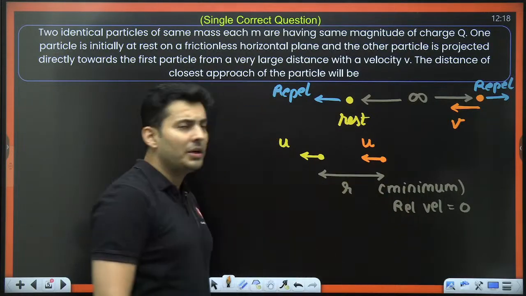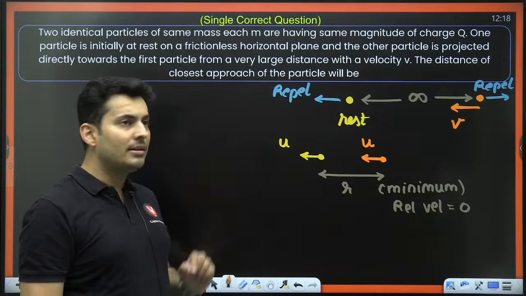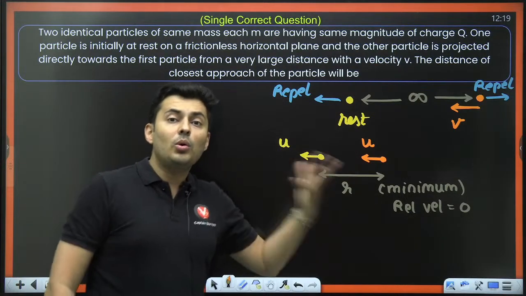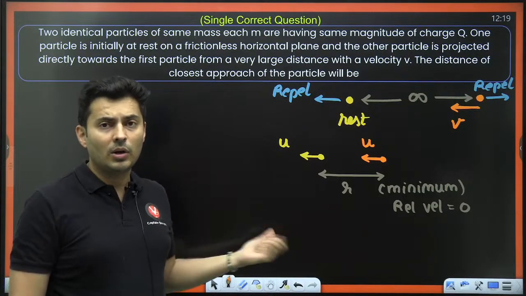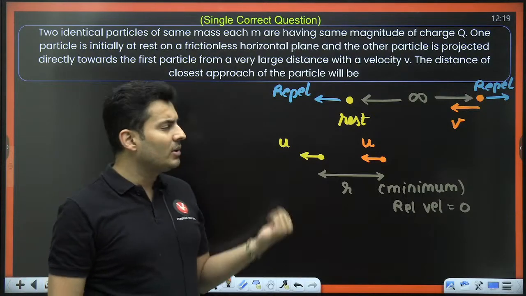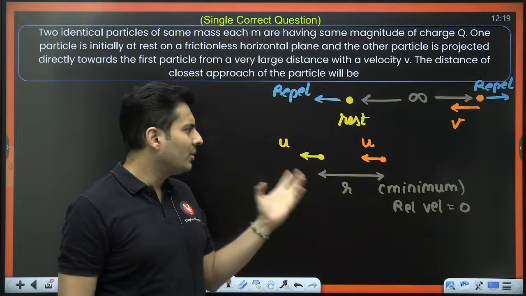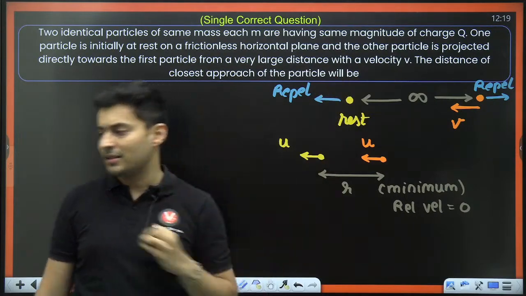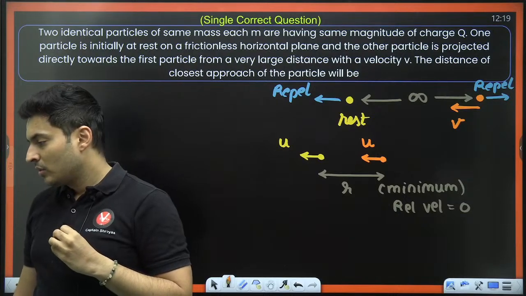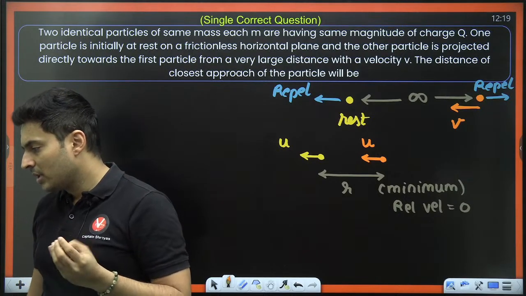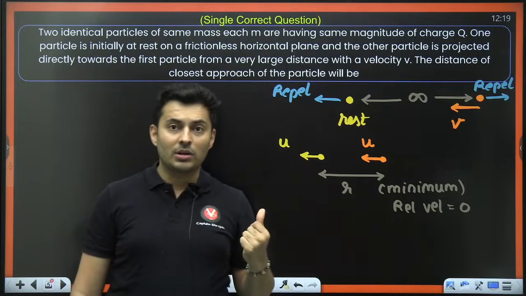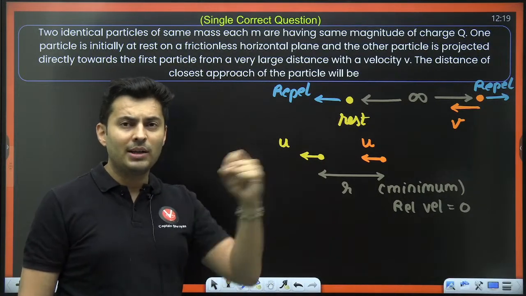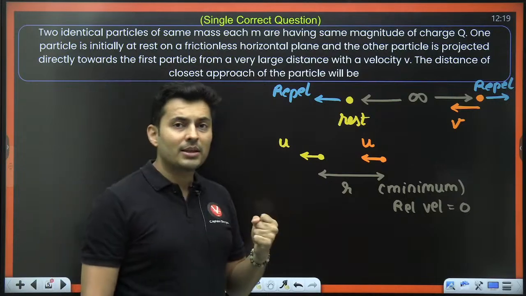What is this speed going to be? Do I need this speed? I think so. I need to find out this speed. How do I find it? Think logically. You might be like, sir, should I use energy conservation? I don't think so, because you do not know this r. In fact, you have to find that distance r. So use some other principle which might work. What might work? Think about it.